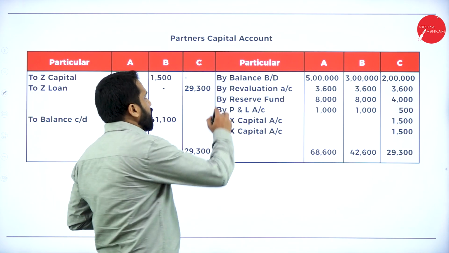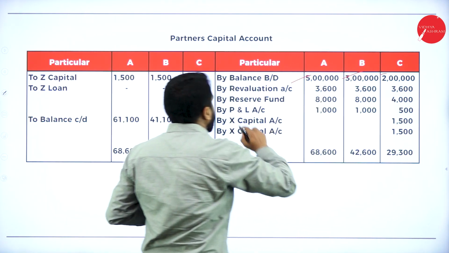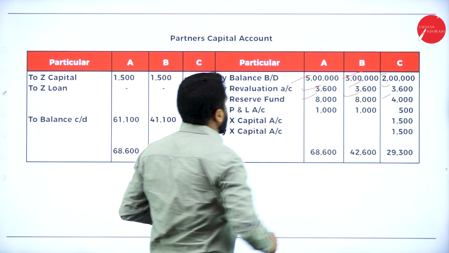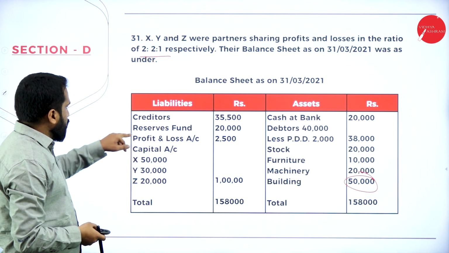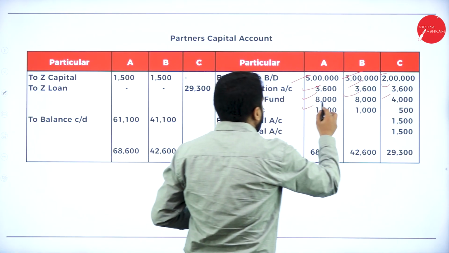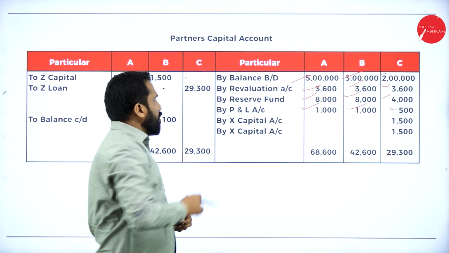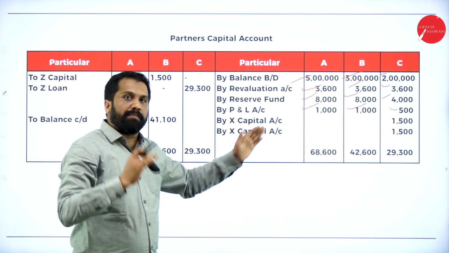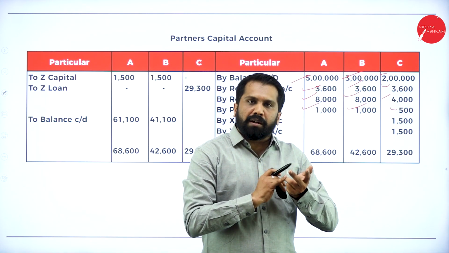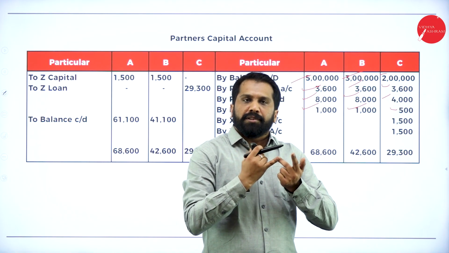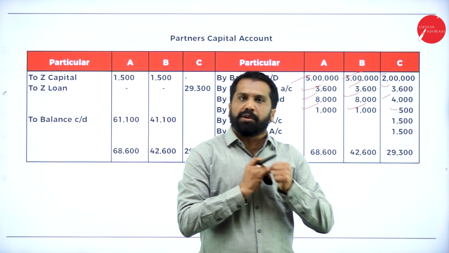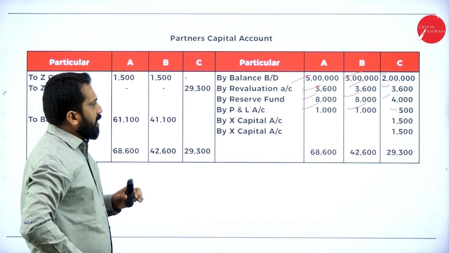Partners' capital account. First, we'll go with balance brought down. Yes, revaluation, your answer. Reserve fund, from your balance sheet. See, in the balance sheet you have reserve fund. You have to show profit also, your P&L account. There is a common procedure always. What will come under the capital account? Remember: one is your balance brought down, your revaluation answer, your reserve fund, your P&L, and if there is goodwill. Up to this we have done.